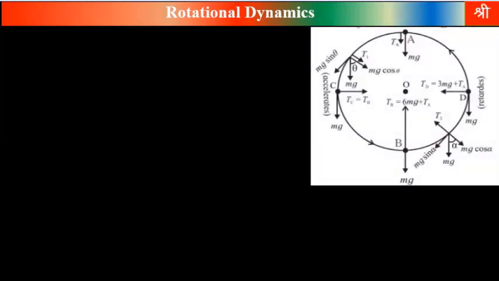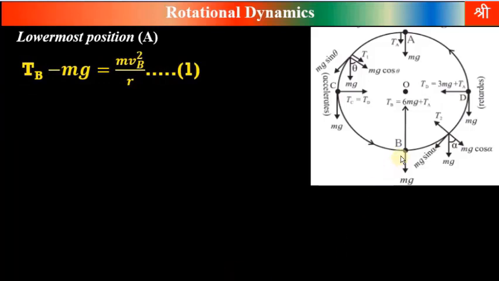Now to find out the minimum velocity at the bottom, lowermost position. Now at point B, weight acts vertically downward, while tension acts vertically upward. They are oppositely directed. In this case, naturally tension should be greater than weight. If weight becomes greater than tension, then the string will break.